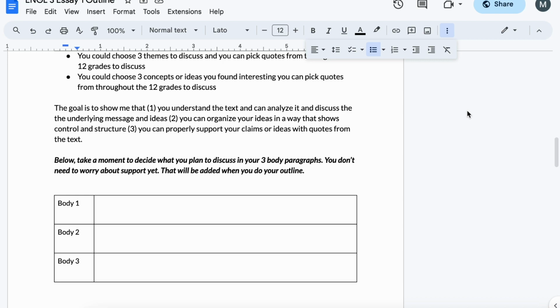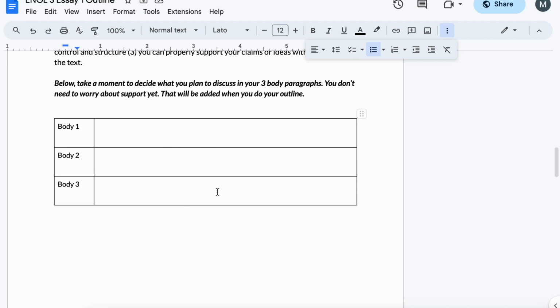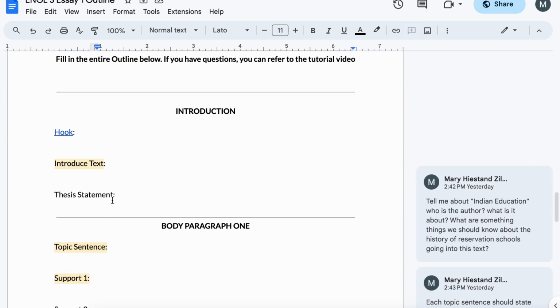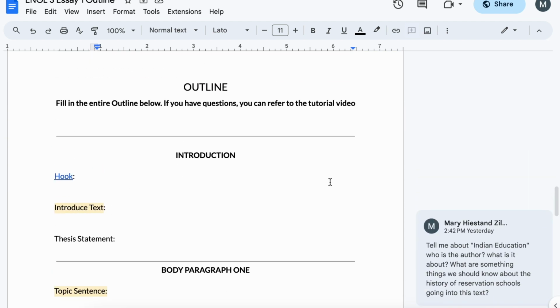And three, that you can properly support your claims or ideas with quotes from the text. So what you're going to be doing here is just basically planning out your body paragraphs. What do you want to talk about in each of your three body paragraphs? And then we're just going to move this over to your outline once you have this done. So take some time, get this done first, and then once it's all completed, you are good to start your outline.